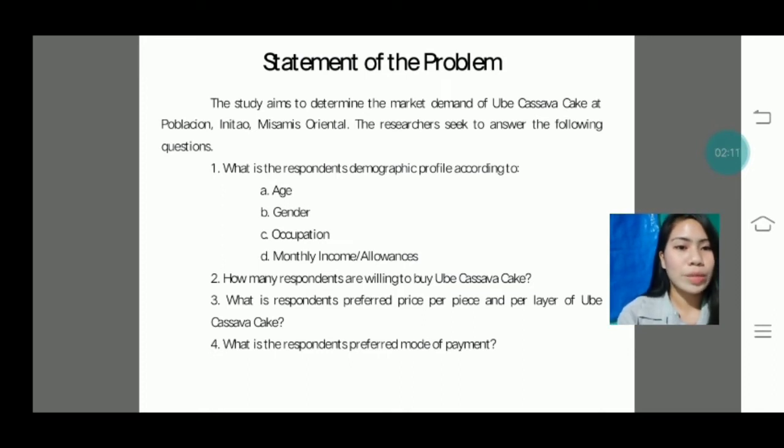Third is what is respondents' preferred price per piece and per layer of ubi cassava cake. Fourth, what is the respondents' preferred mode of payment.